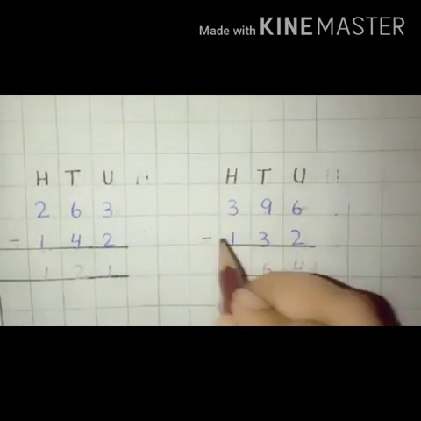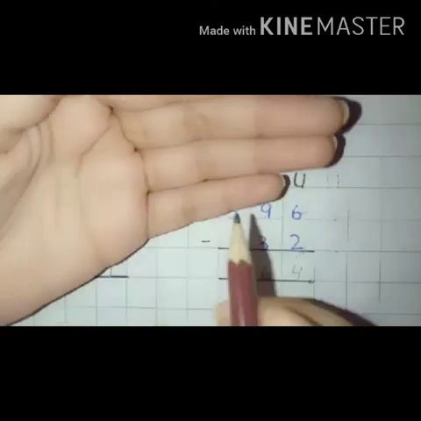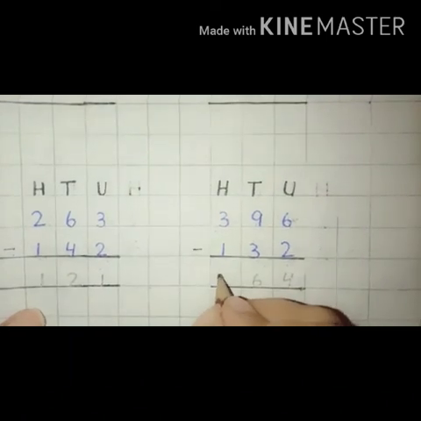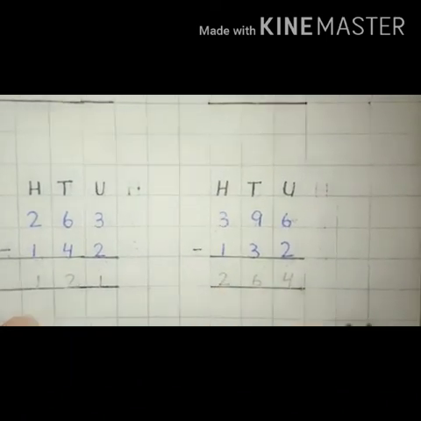3 minus 1. Let's count 3: 1, 2, 3. In 3, we will cut 1. So cut 1. Let's count the remaining numbers 1, 2. So the answer is 2. We have to write 2 in the box.